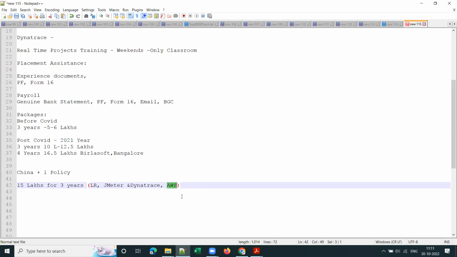I can show you some offer letters as well. Those who came today, I'll show some offer letters as well. AWS and Azure also? Yes, AWS or Azure. But AWS has major market share, so AWS certification has more market value. For that matter, AWS or Azure or GCP, any certification, there are guys who got 20 to 25 lakhs package without any genuine experience, with good training and a good skill set.